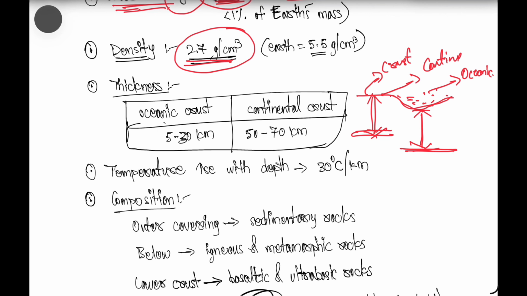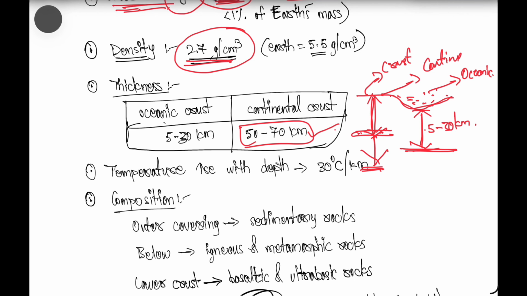The oceanic crust is somewhere around 5 to 30 kilometers. The thickness of the oceanic crust is less than the continental crust. The thickness of the continental crust would be 50 to 70 kilometers.